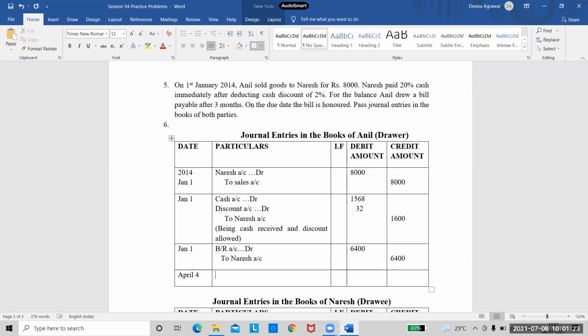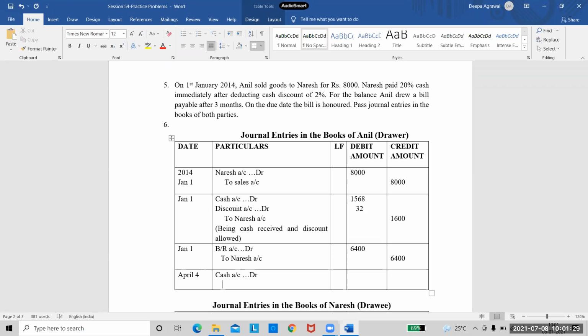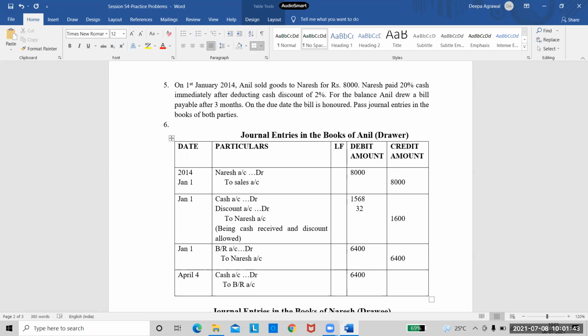So when bill is honored, tell me the entry. Cash account to bills receivable. Correct. Cash account debited to bills receivable account. And what should be the amount now? What do I write? 8,000 or 6,400? 6,400. How do I get 6,000? There is no amount of 6,000. See, I've drawn a bill for 6,400, so the same bill will be honored.